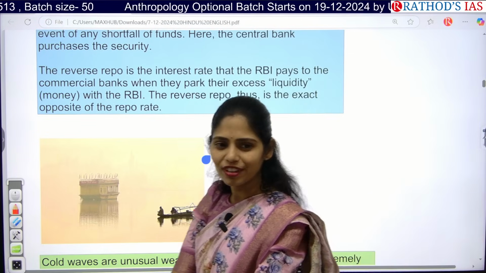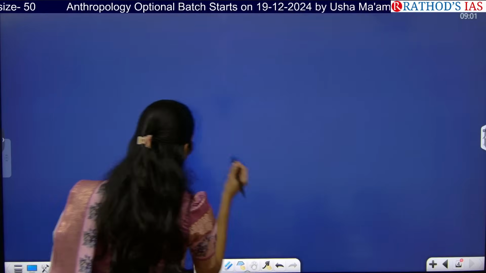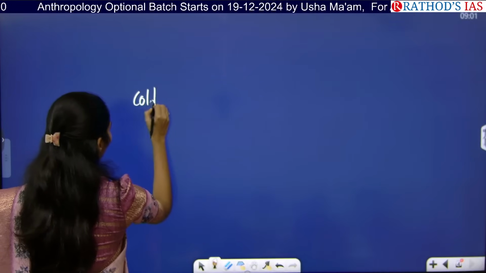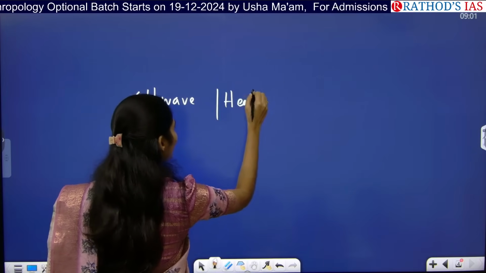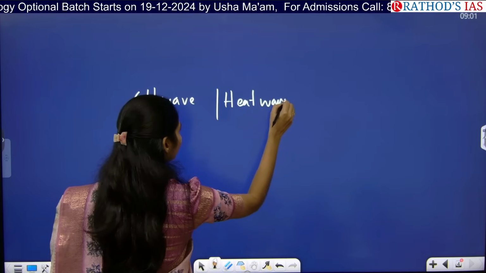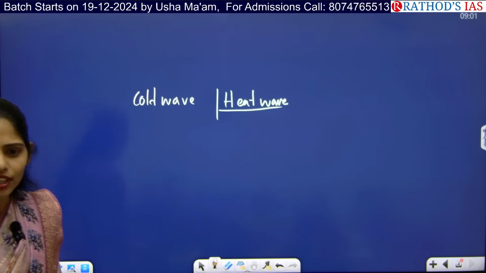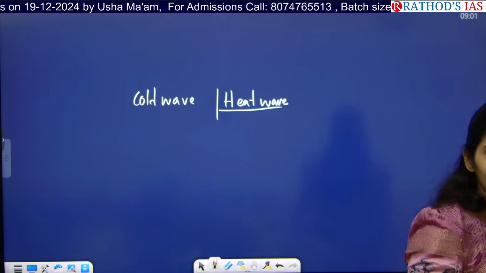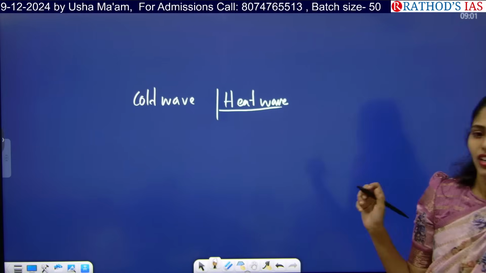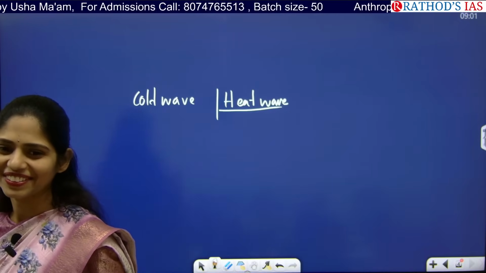So what is this cold wave? Okay. So the key word here is cold wave. So opposite to this, we have heat wave. Okay, tell me about what is this heat wave? What is this heat wave? According to IMD, what is the number which is given to declare any area as a heat wave? 45. Next. 35. How many days happened?